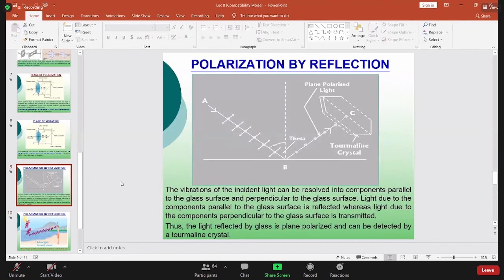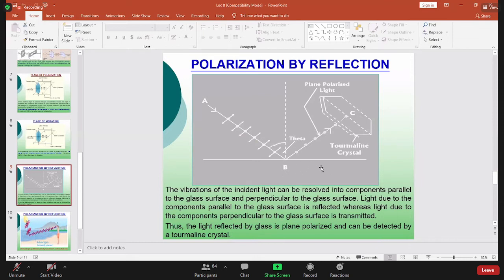Okay, basically this one AB here, you can see that AB is the incident light. When this incident light, that is ordinary light, falls on the surface of a transparent medium, like this glass medium, okay? In a previous picture we saw the water surface, so this is the glass transparent medium. So what will happen when light falls here? It is split into two parts.